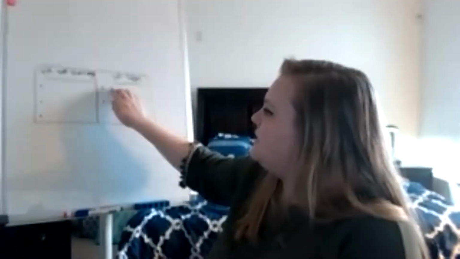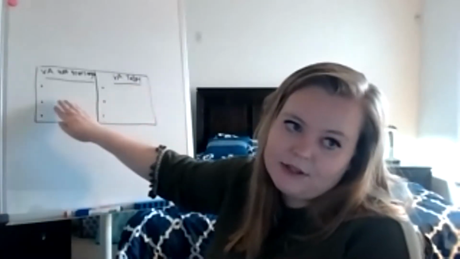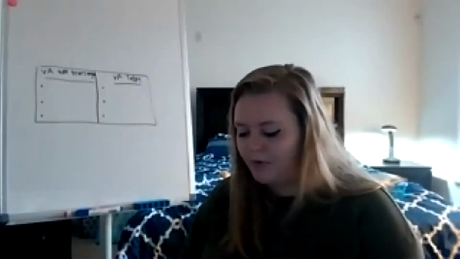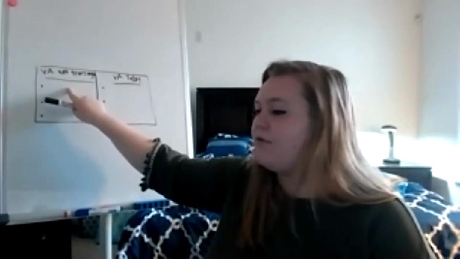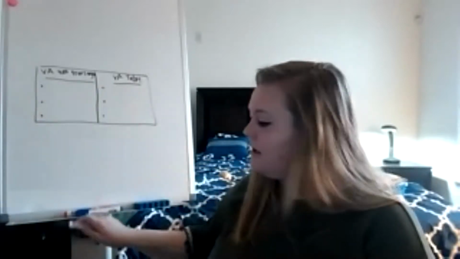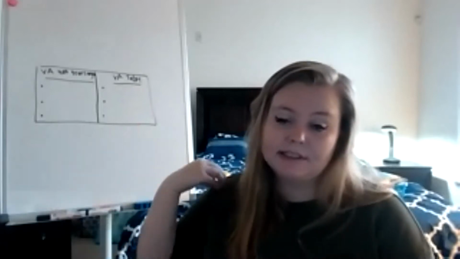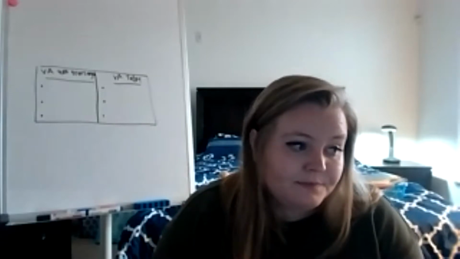And then in Virginia today, you would write what we live in today. And then do the same thing for a couple more points. Make sure we're using our capitalization, punctuation, and that your sentences are a full thought.